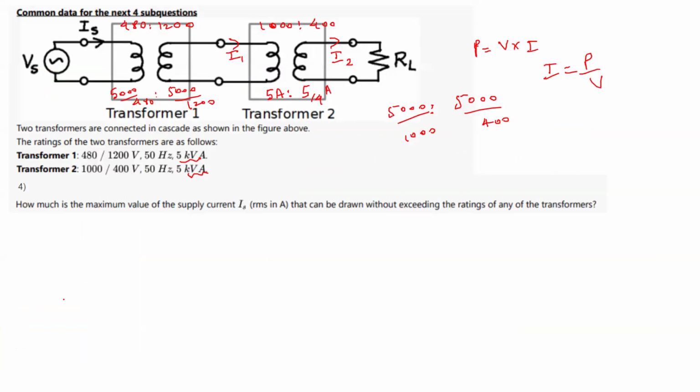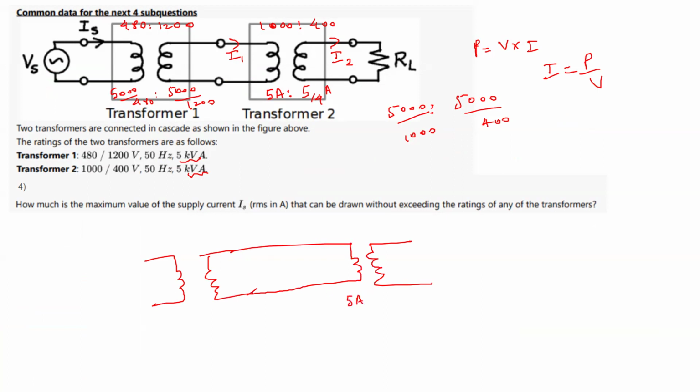Okay. So for this case, we have the current as 5 ampere. Now, here we have 5 ampere rating for this transformer, and for this transformer winding the current rating will come out to be 5000 by 1200, which is 4.167 ampere.